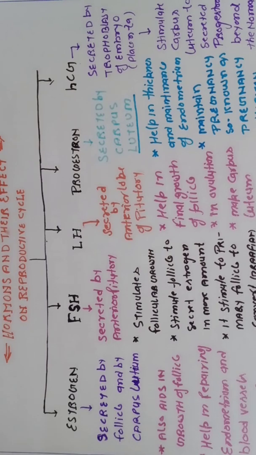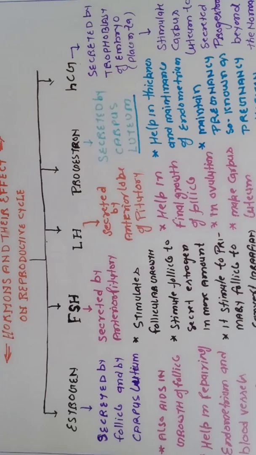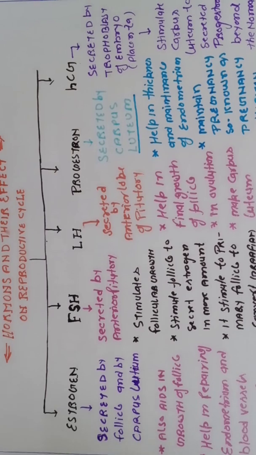As you know, this estrogen hormone is secreted by the follicles before the birth of the child. It means from the first month of pregnancy in the embryonic state. But at the time of the reproductive cycle, growing follicles secrete this hormone in more amount. This hormone is secreted by the growing follicle.